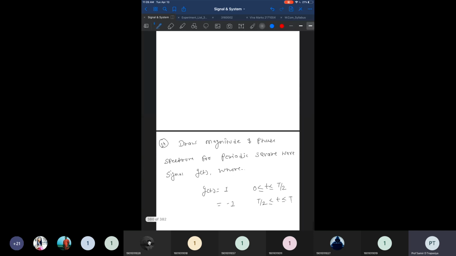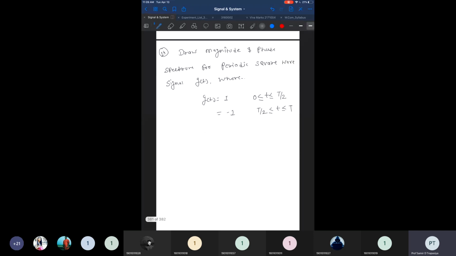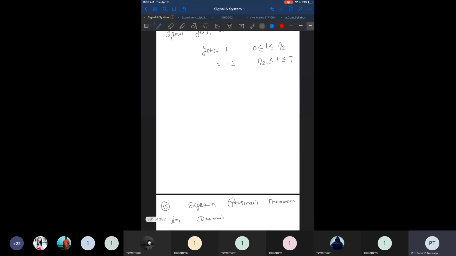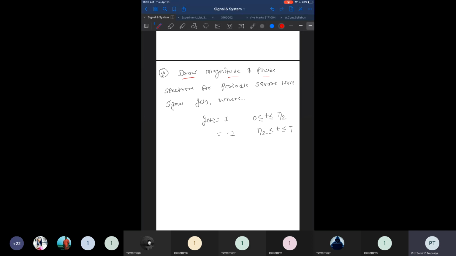Now we are headed to the last two examples. In the first one you have to draw the magnitude and phase spectrum for a periodic square wave signal g of t, where g of t is given as one from the cycle. So if you draw this signal, it is 1 from 0 to T half, and it is minus 1 from T half to T.